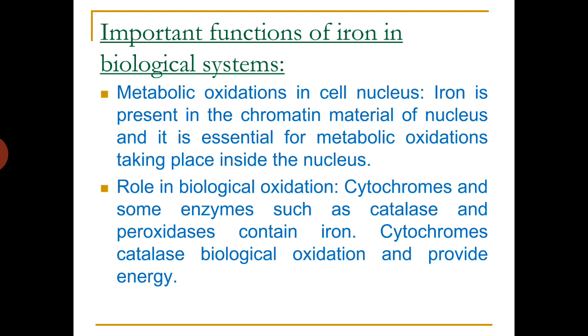Another function is metabolic oxidations in the cell nucleus. Iron is present in the chromatin material of the nucleus and it is essential for metabolic oxidations taking place inside the nucleus. Next function is role in biological oxidation. So cytochromes and some enzymes such as catalase and peroxidases contain iron. So cytochromes and catalase take part in biological oxidation and provide energy.